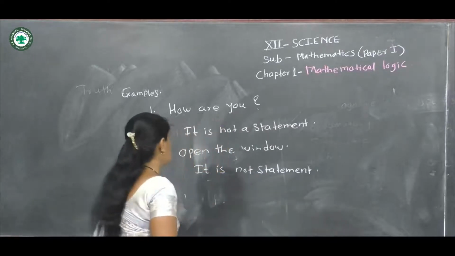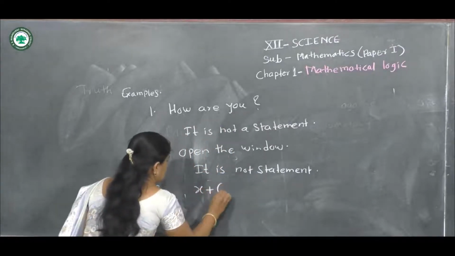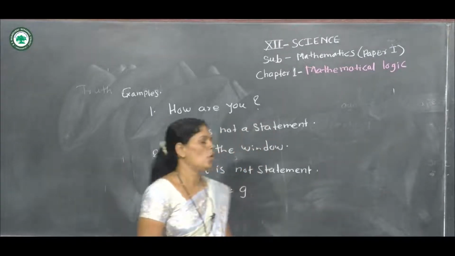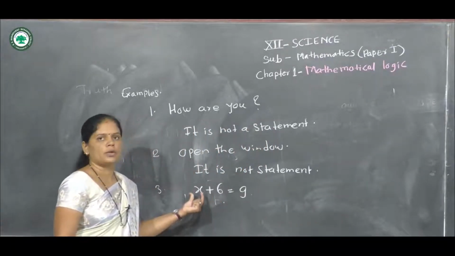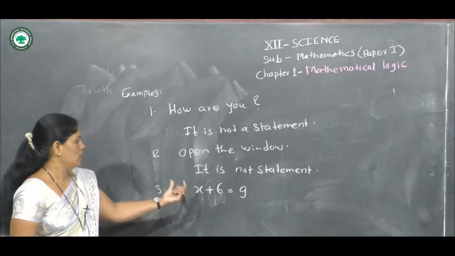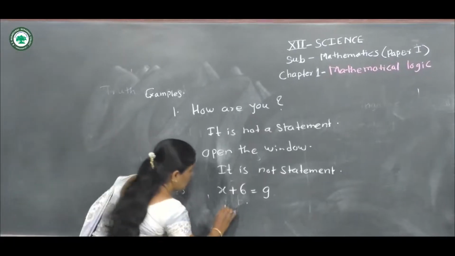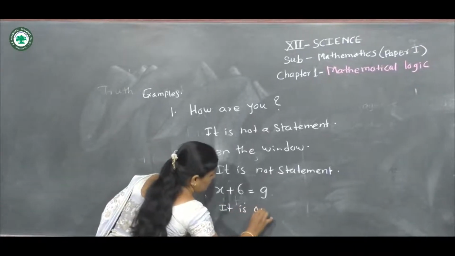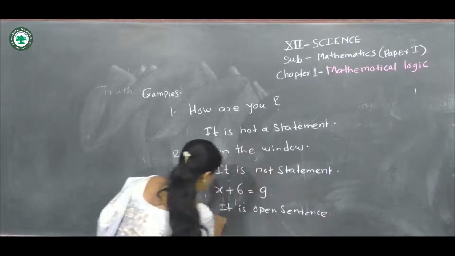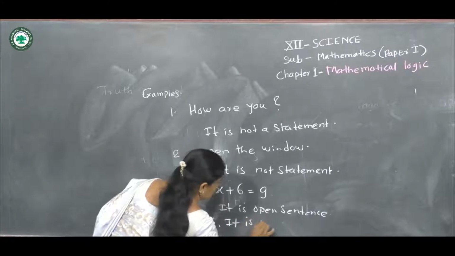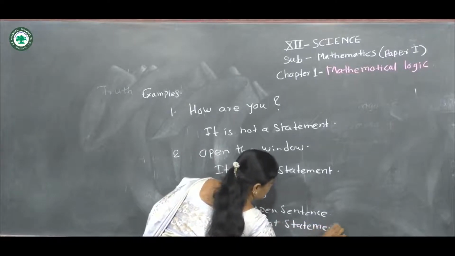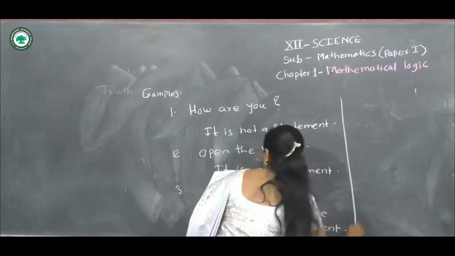Third example, x plus 6 is equal to 9. It is an open sentence because x is unknown in this equation. Therefore, it is an open sentence. Therefore, it is not a statement.